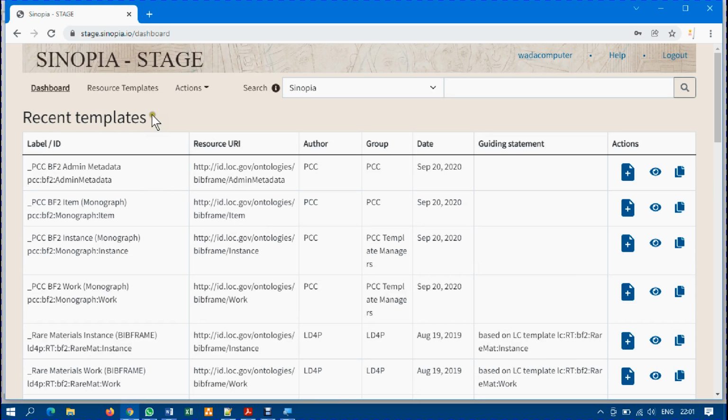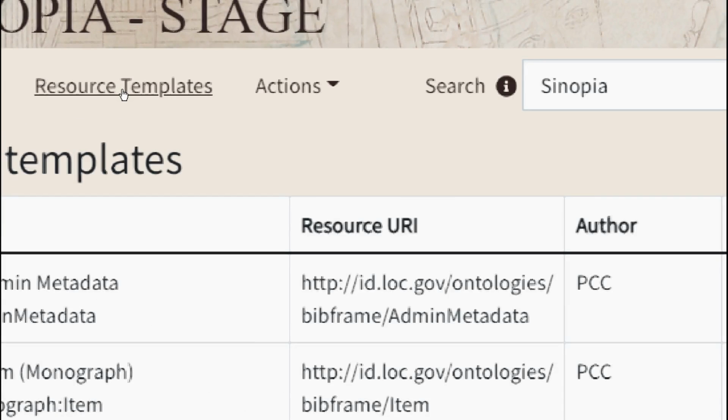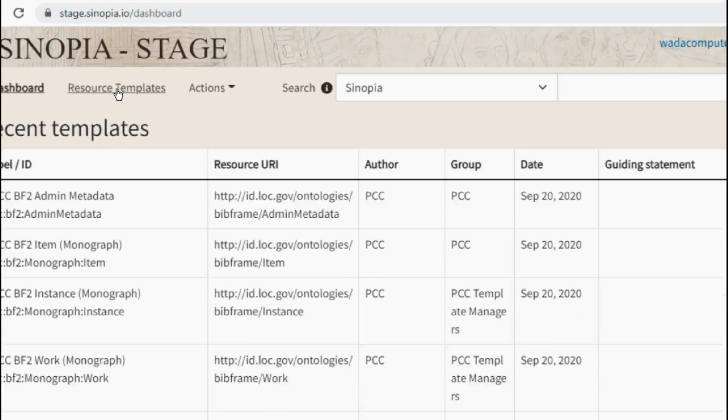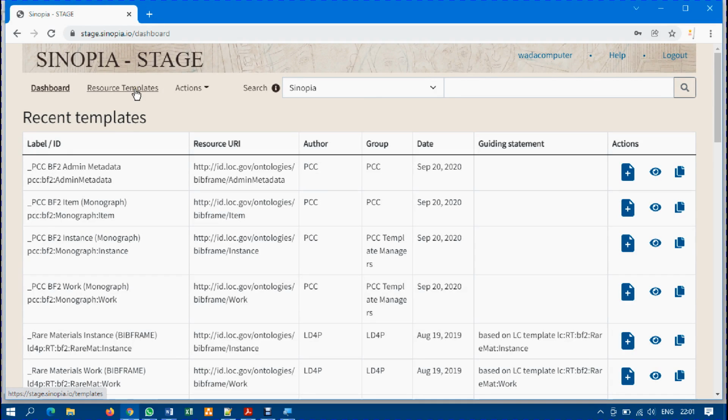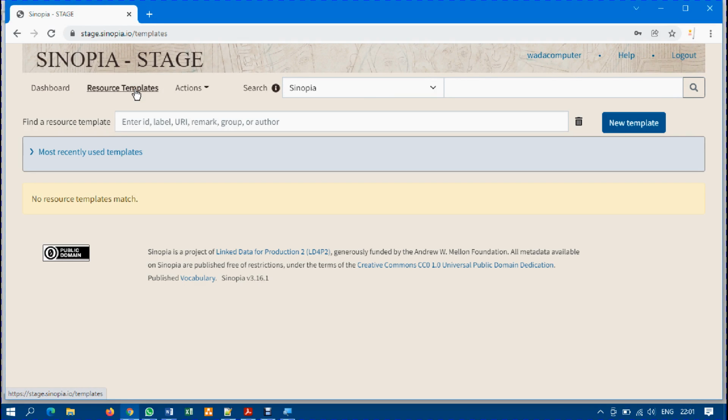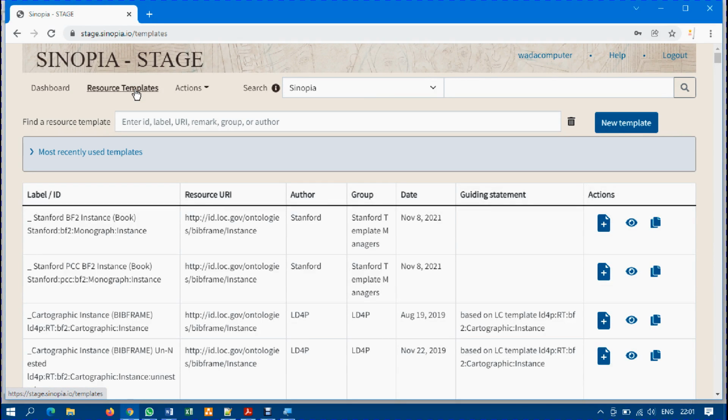I am going to go straight to the resource template. You can see I'm going to click on resource template. So I click, and it automatically brings me here.